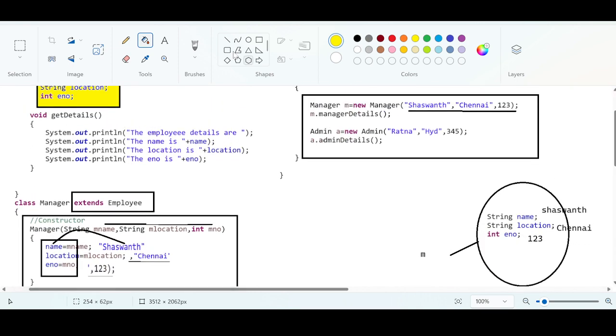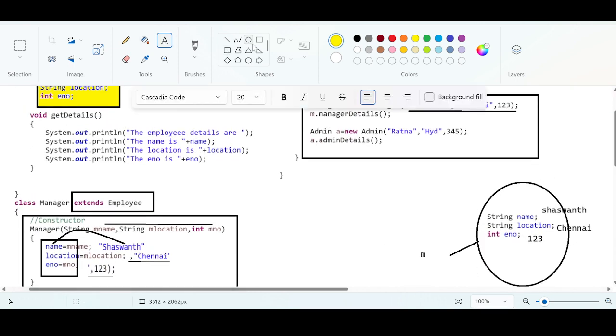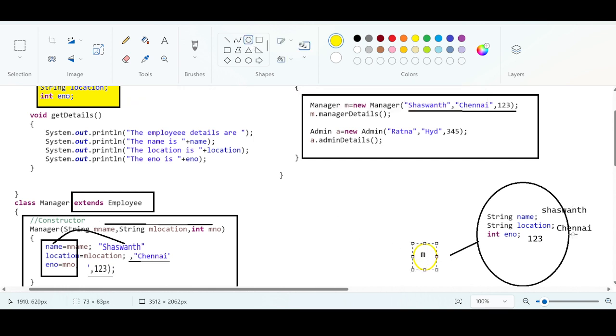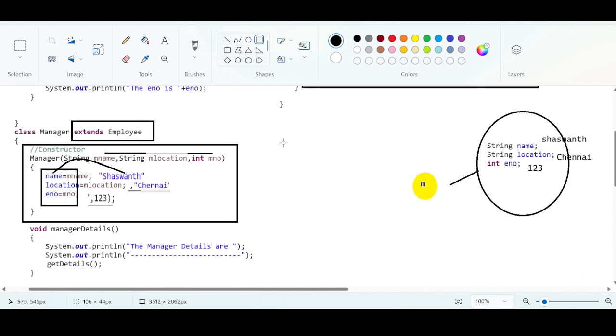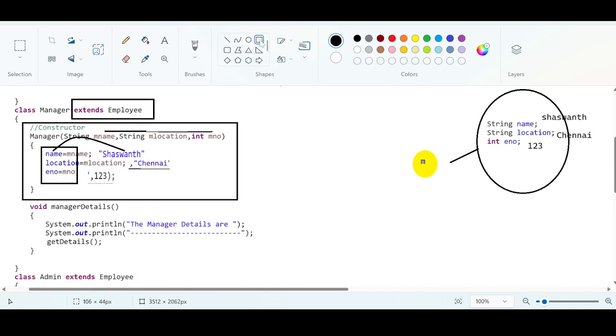Done. Next thing. Now in the object m, we have these values as 1, Chennai, 1, 2, 3. Now look at the second line. We are calling m dot manager details. Now focus, guys. Very important. M is of what type? M is of manager type. It will check for the manager details method in the current class. Is there any manager details method in the current class? Yes, there is a manager details method.